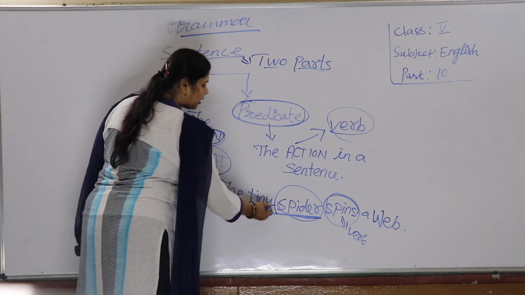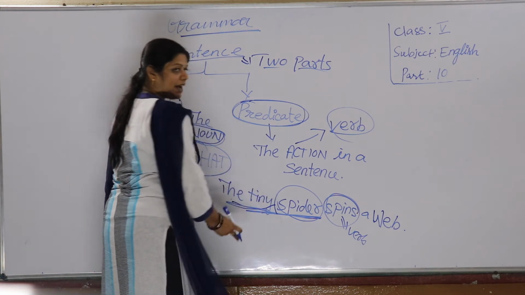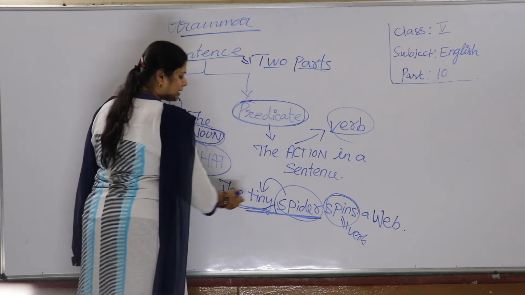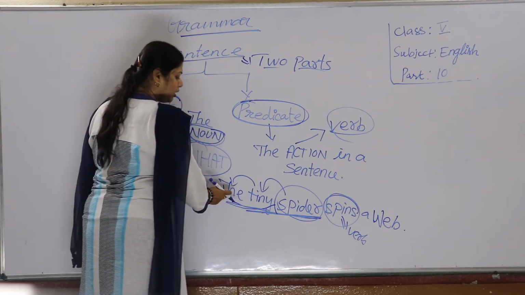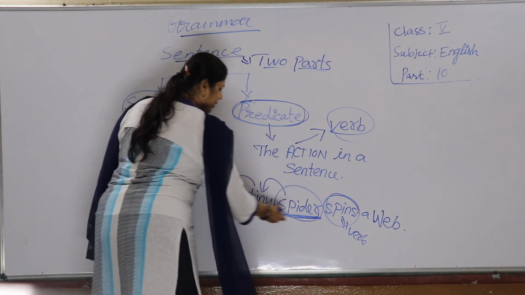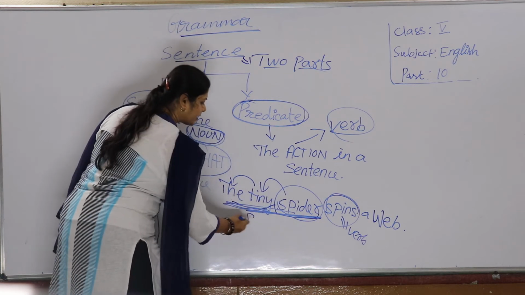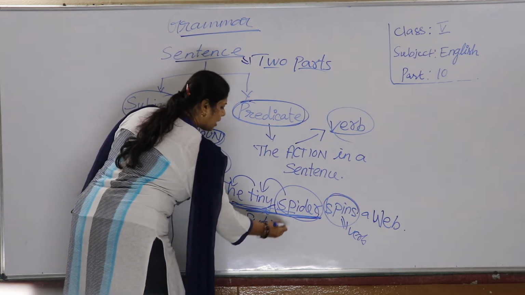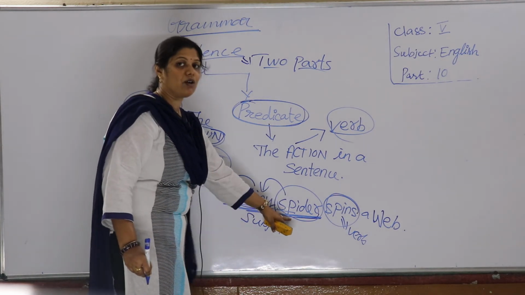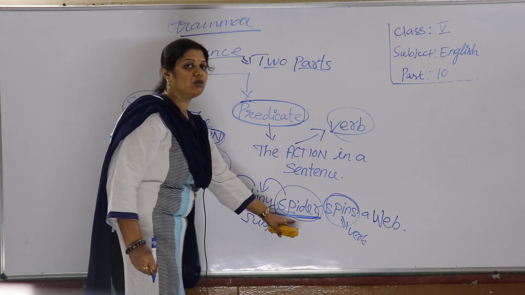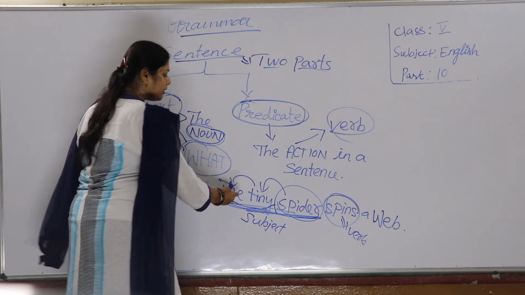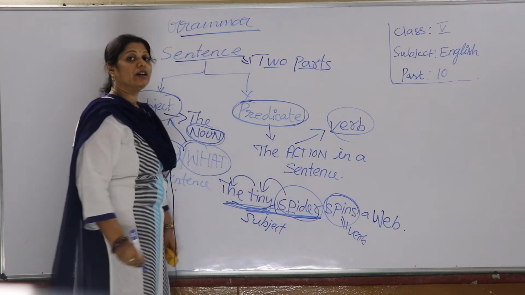So with that, whichever word comes with the spider. What kind of spider is it? Tiny. With the tiny, the is there. So these are the phrases added to the noun that also come under subject. Understand, children? With the noun, whichever words are added to it, defining the noun, related to the noun, that will come under subject. So here the tiny spider becomes your subject.